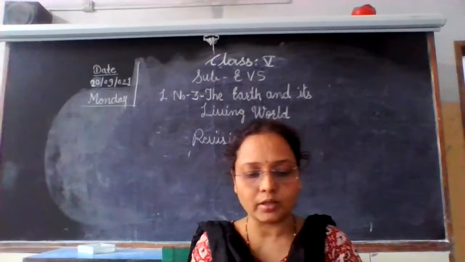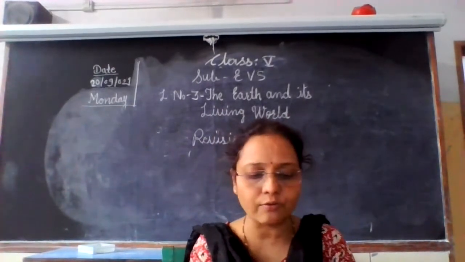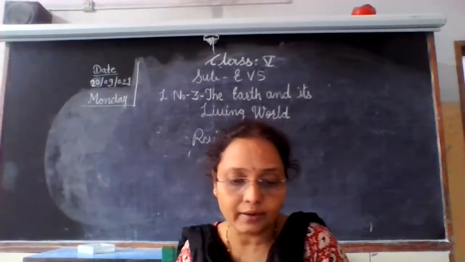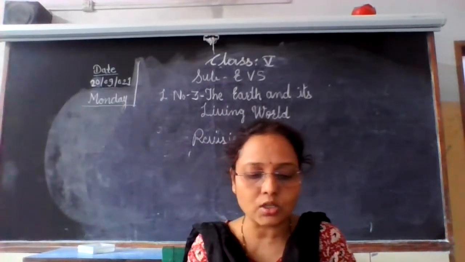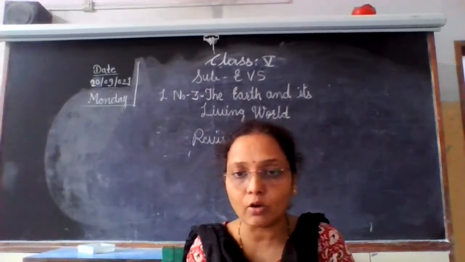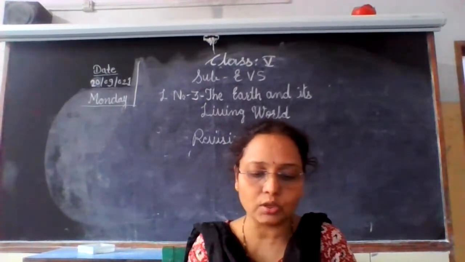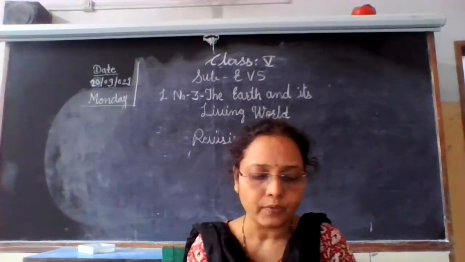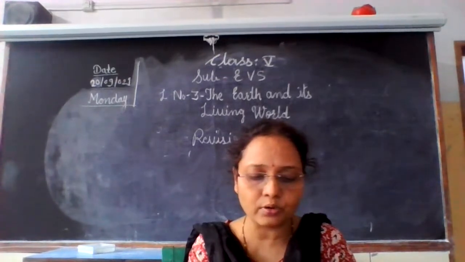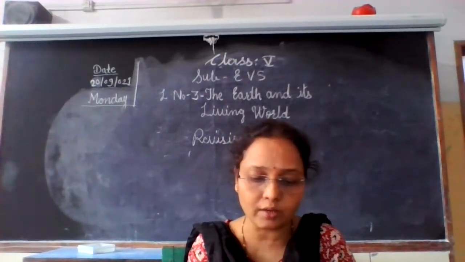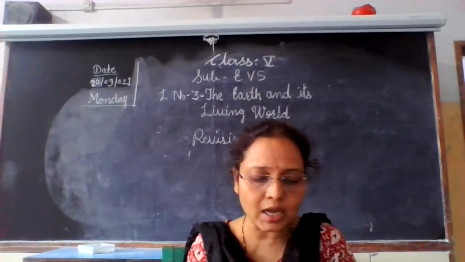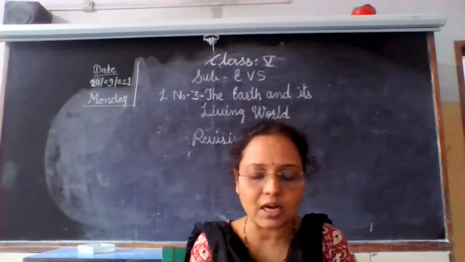Then surface water. There are many streams of water flowing over the land. This water is not salty but fresh, that is river water, pond water, streams also. These streams of water may be rills, brooks, streams, or rivers. Rills are the smallest and rivers are the biggest.